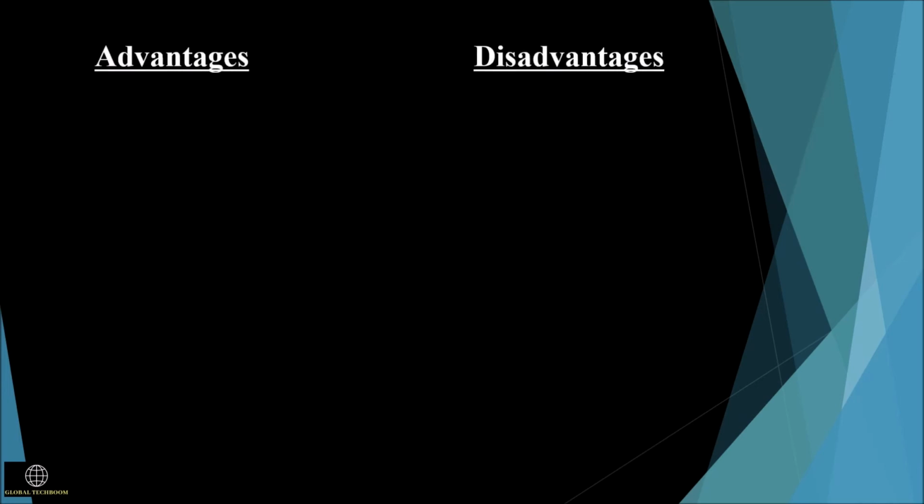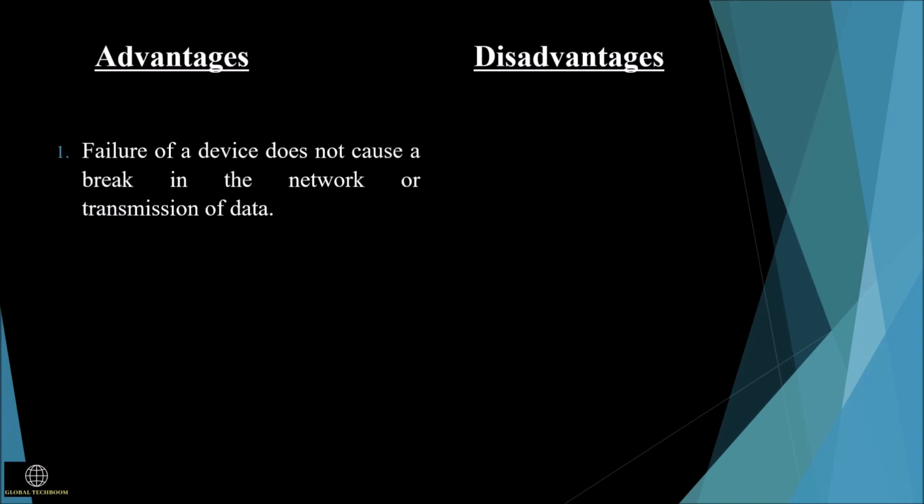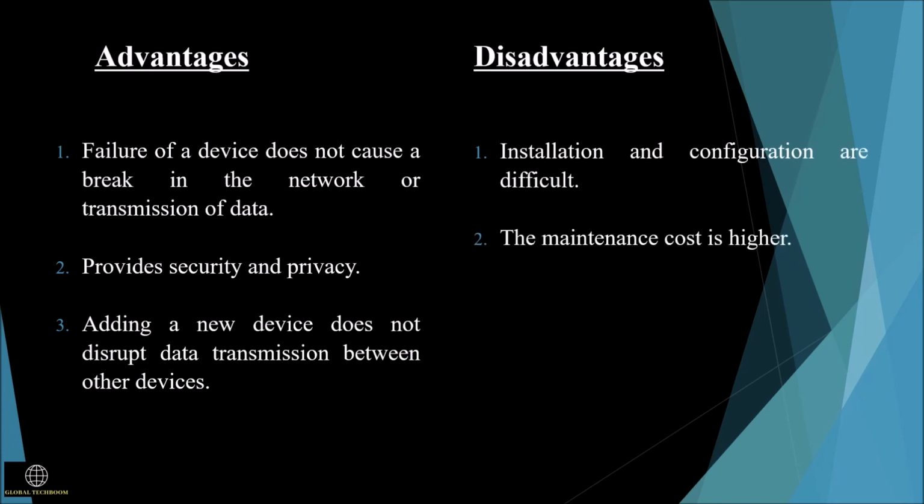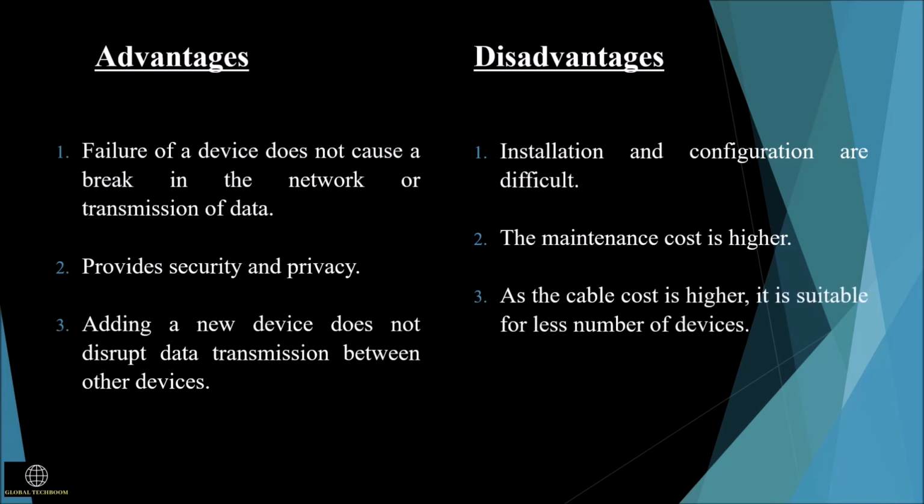Advantages and disadvantages of mesh topology. Advantages. Failure of a device does not cause a break in the network or transmission of data. It provides security and privacy. Adding a new device does not interrupt data transmission between other devices. Disadvantages. Installation and configuration are difficult. The maintenance cost is much higher. As the cable cost is higher, it is suitable for a smaller number of devices.